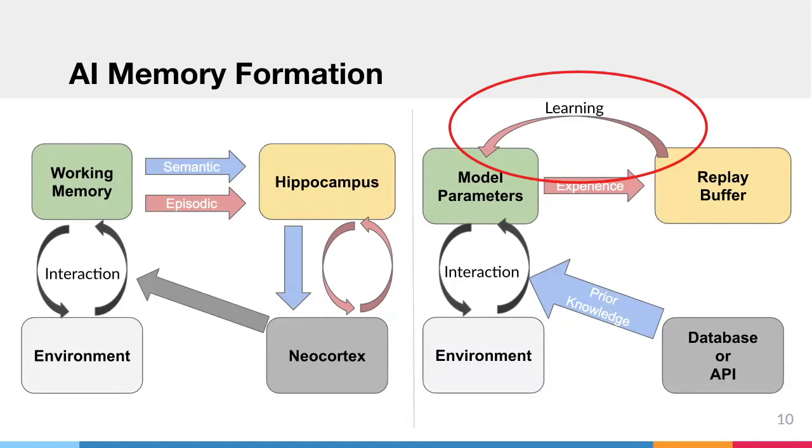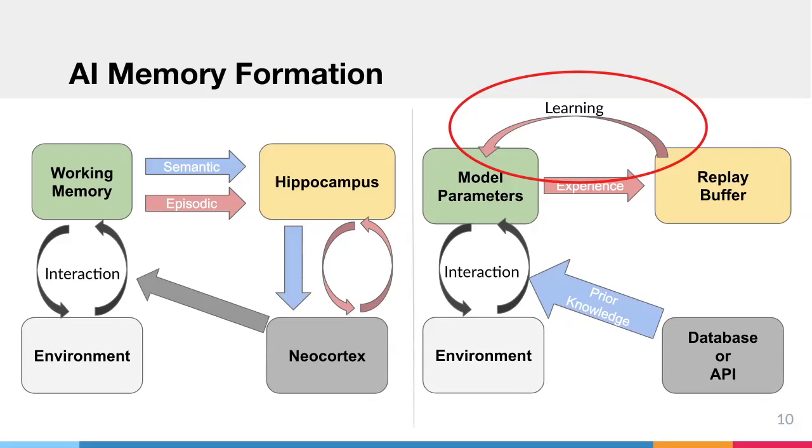So how does this figure look in an AI system? There are quite some differences between human and AI memory formation. In AI, we don't actually have a hippocampus, but related to episodic memory, we sometimes use something called a replay buffer, which stores something similar to an episodic memory, comprising the state of the AI, the action that it takes, and the reward that it gets during those experiences.